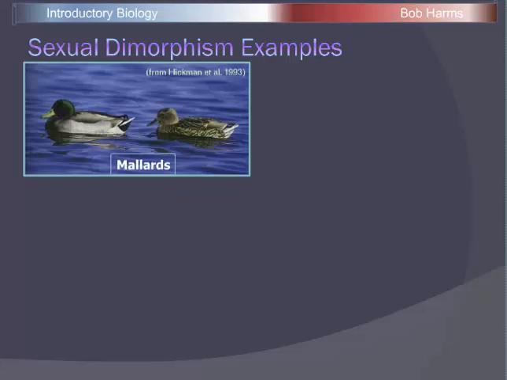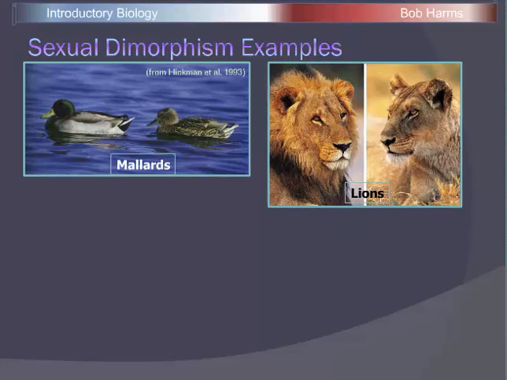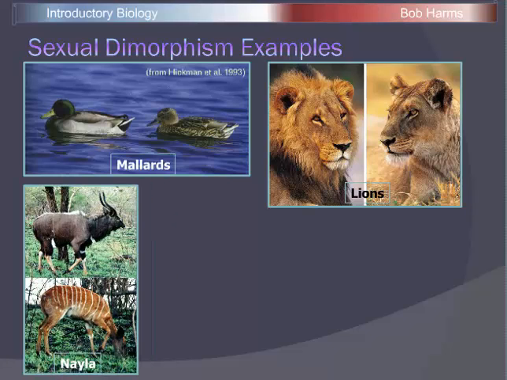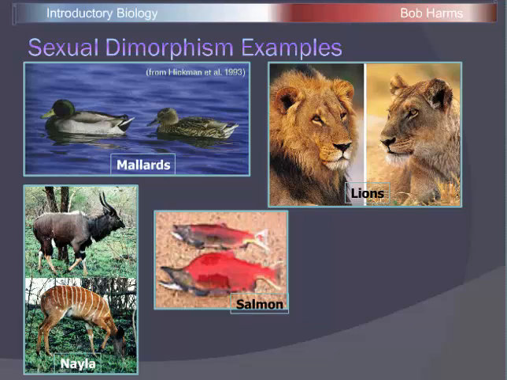If we look at a few examples from different organisms, we do see a pretty common pattern. For example, with waterfowl, the male there on the left is brightly colored and has very specific striping and coloration patterns, whereas the female is more camouflaged. With mammals like lions, the male on the left has a large mane, whereas the female does not. Here with these nyalas, which are a type of antelope, the male on top has a mane similar to the lion's and very large horns, whereas the female is more camouflaged in color. Something like even fish.